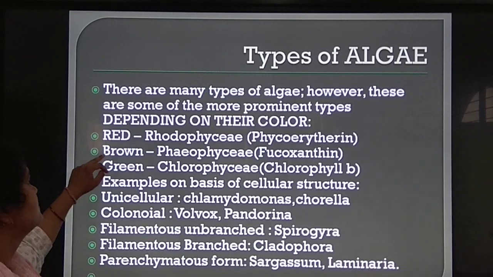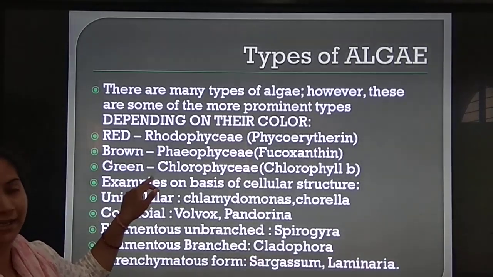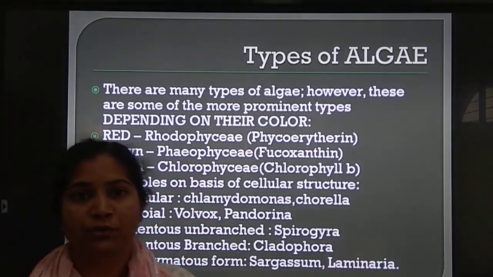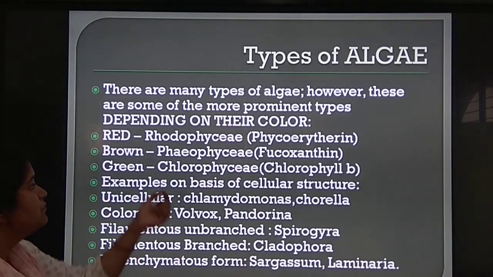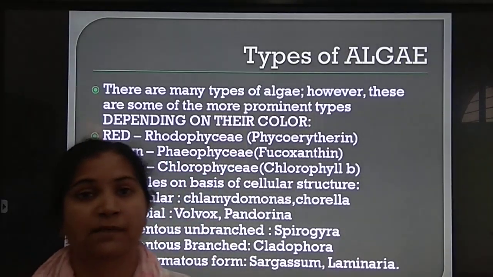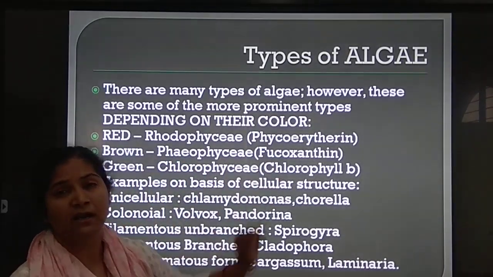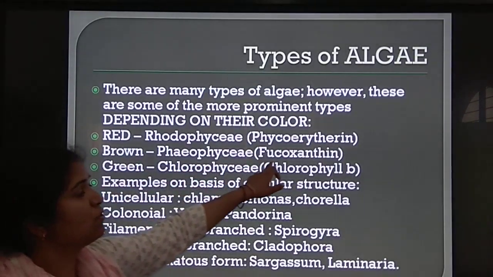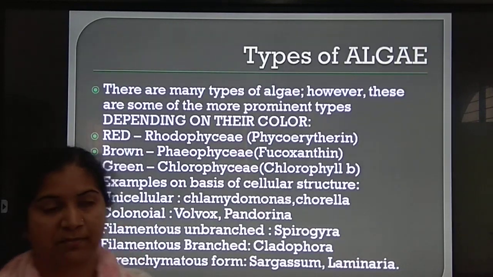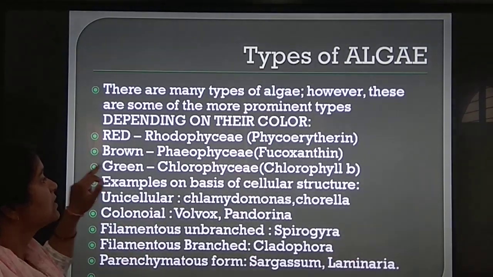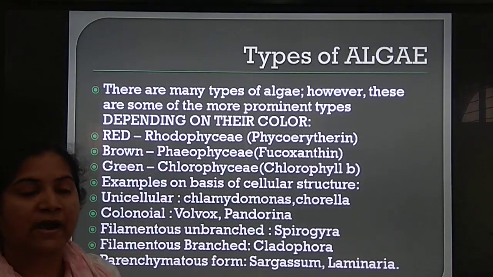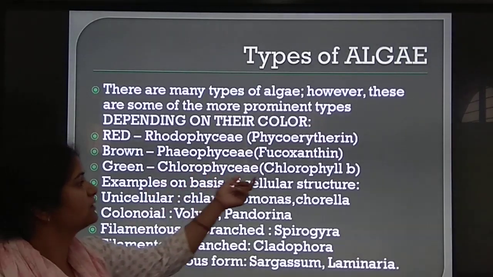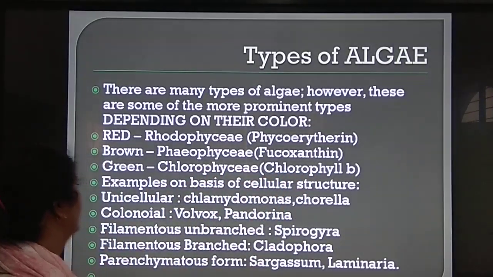Now coming to the second type, brown algae. Brown algae belong to the class Phaeophyceae. Not class, we can say it is a family because "ceae" is added at the end. So Phaeophyceae is the family of brown algae. Fucoxanthin is their prominent brown pigment. Green algae, Chlorophyceae. Chlorophyceae is the family of green algae and chlorophyll b is their major pigment.